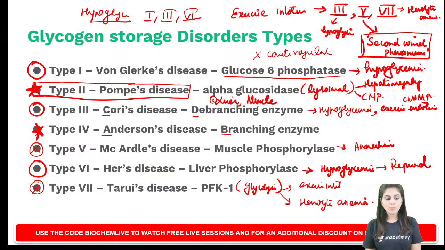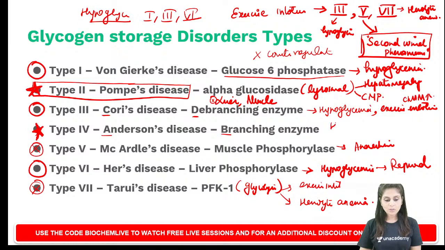How about type 4 or Andersen's disease? It is caused by a defect of the branching enzyme. The branching enzyme helps in accommodating more glucose molecules in a limited space. That is its main purpose. When that does not happen, longer glycogen chains will be stored.